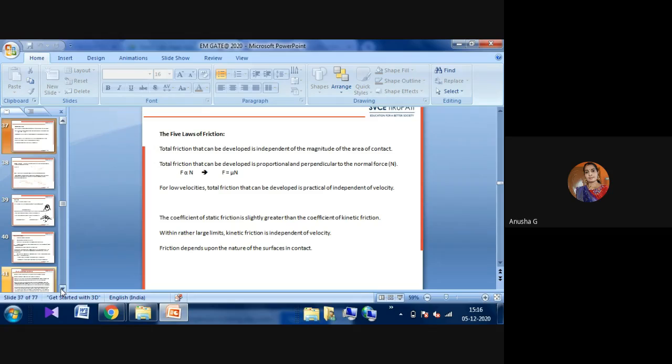The coefficient of static friction is slightly greater than the coefficient of kinetic friction. Why it is slightly greater: whenever the vehicle tends to move from one position to another, it changes from a static position to a moving position, so the coefficient of static friction must be slightly greater than the coefficient of kinetic friction. Within rather larger limits, kinetic friction is independent of velocity. Friction depends upon the nature of the surfaces in contact.